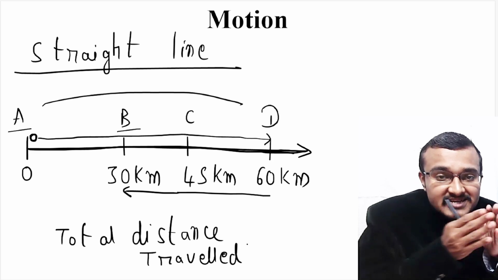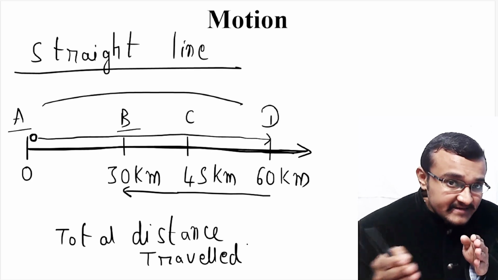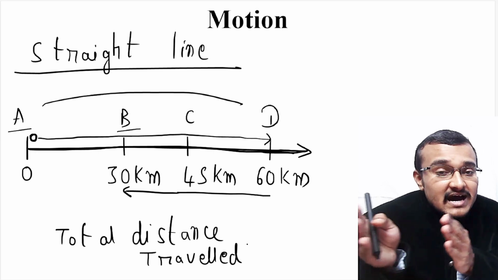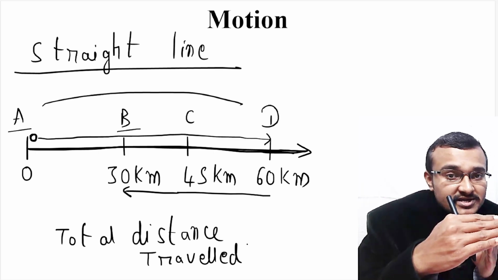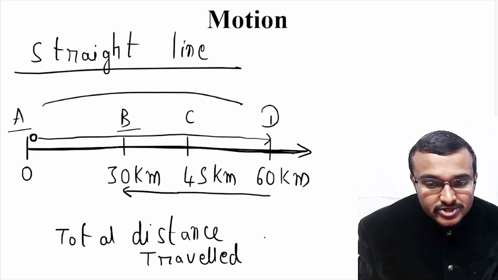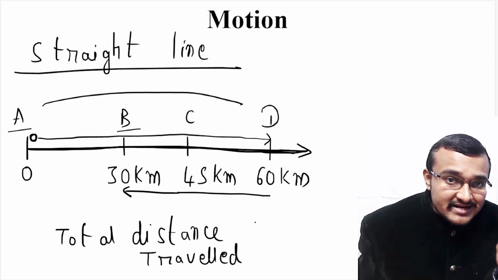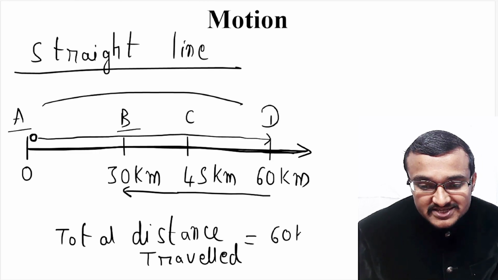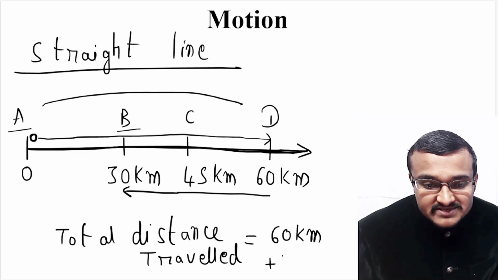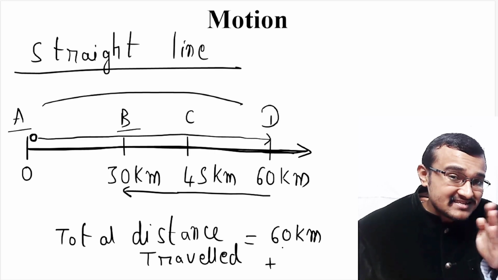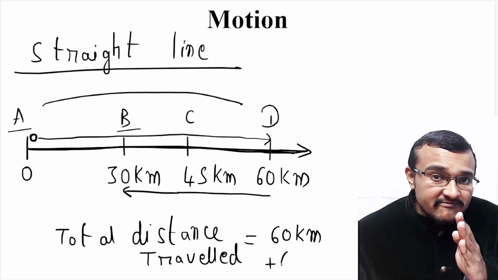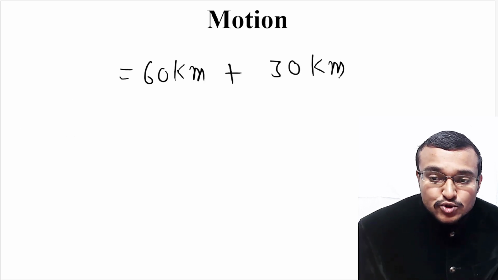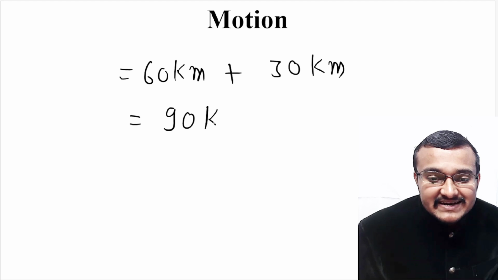It has traveled 60 kilometers to reach position D, and from D it has followed the opposite direction and taken another 30 kilometers to reach position B. So the total distance traveled from A to D and from D to B is 60 kilometers plus, out of the 60 kilometers, it has traveled back to B. B is 30 kilometers away from A, so that is 60 minus 30, which is 30 kilometers. So the total distance traveled will be 90 kilometers.